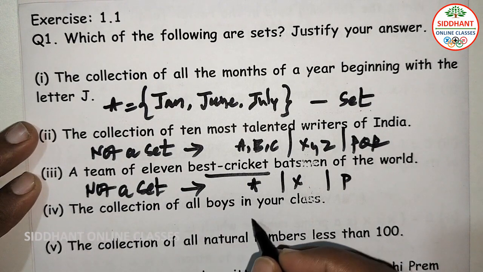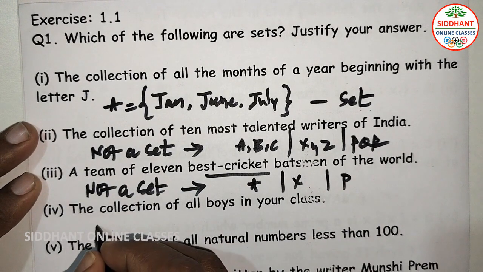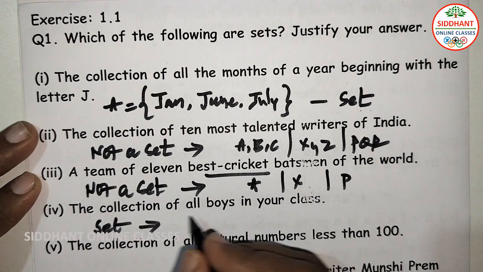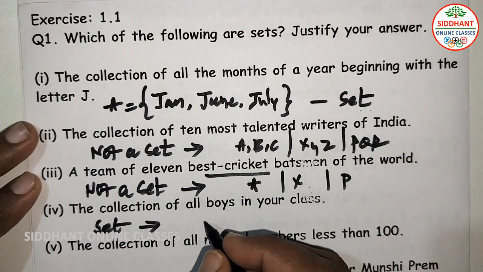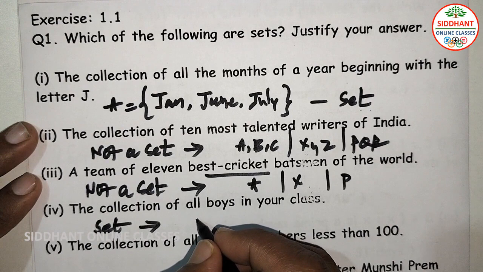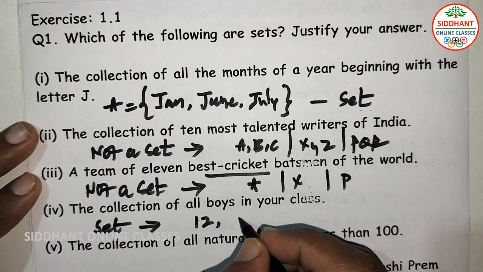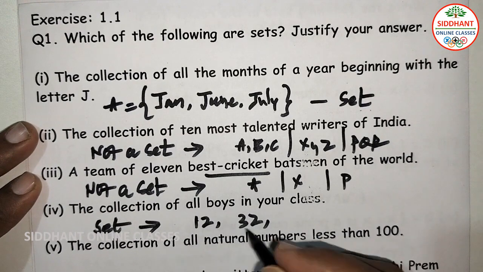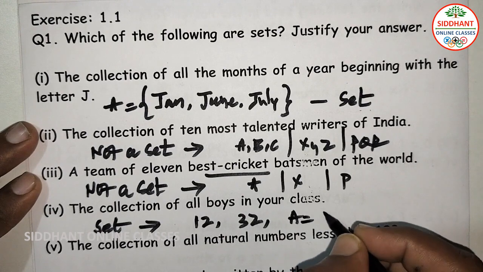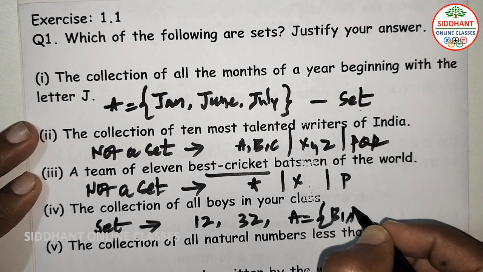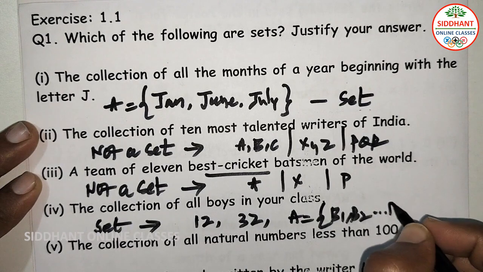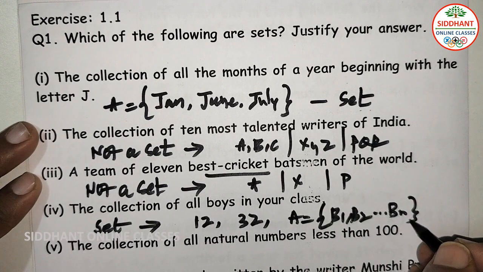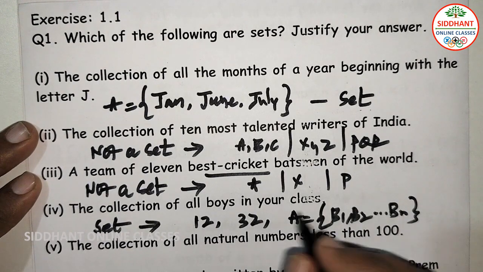Fourth one, the collection of all boys in your class. So it is a set. Why is it a set here? In the sense, the collection of all boys in your class. In a classroom, a certain number of boys will be there. Say 12 boys are there, or you can say 32 boys are there. These are the boys in the classroom. So here we can write that A is equal to B1, B2, B3, so and so, Bn. So this is a set of a particular kind here.